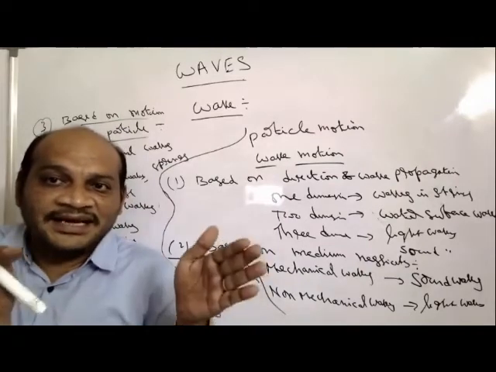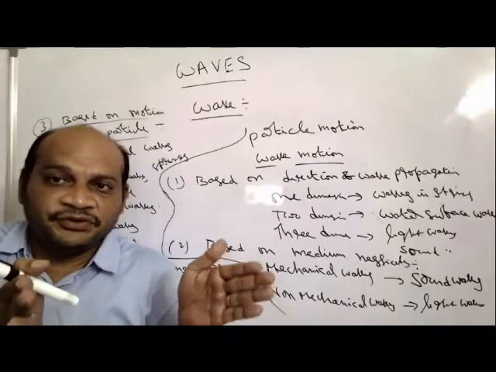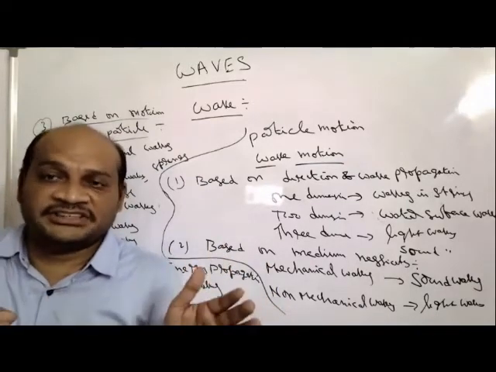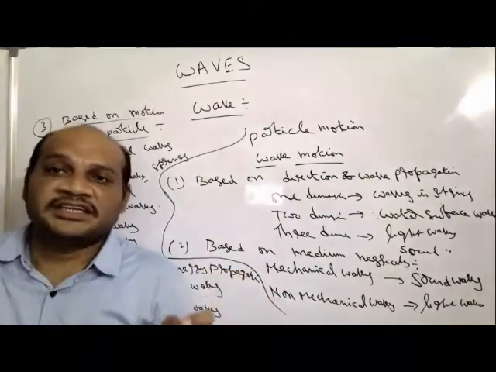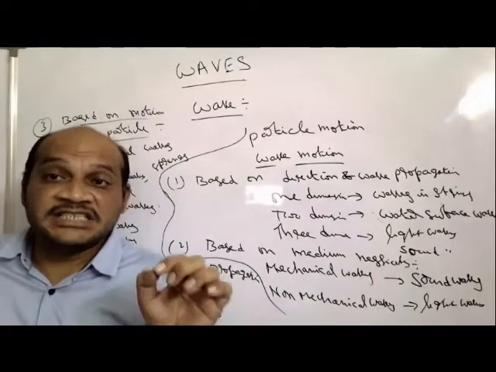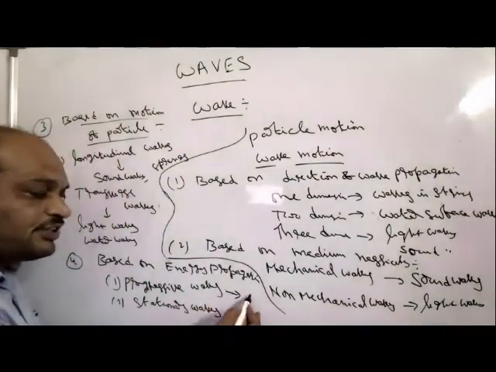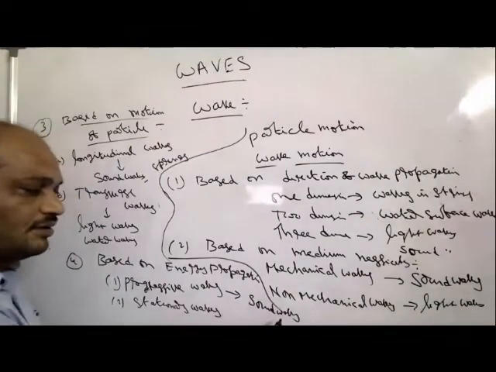When the energy is bounded between two points, the energy cannot be distributed in all directions, which means it will be spread out between two points only. These types of waves are called stationary waves. So for progressive waves, examples we can write are sound waves and light waves.